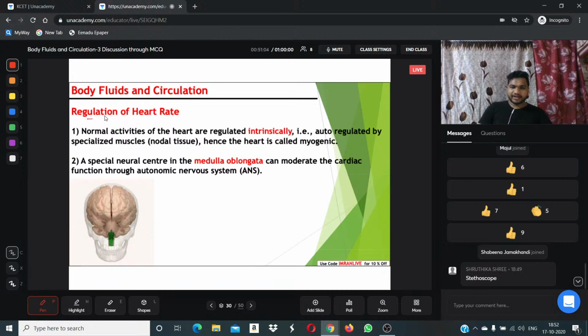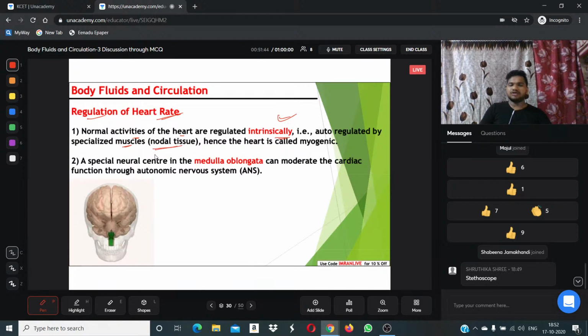Let's understand the regulation of heart rate. Normal activities of the heart are regulated generally intrinsically. What is intrinsically? That means automatically. The contraction and relaxation of the heart is regulated automatically by itself. The heart alone can regulate itself. It is auto-regulated by specialized muscles.